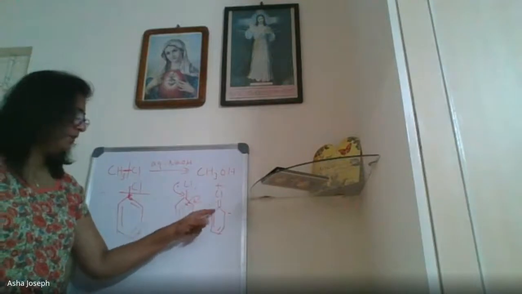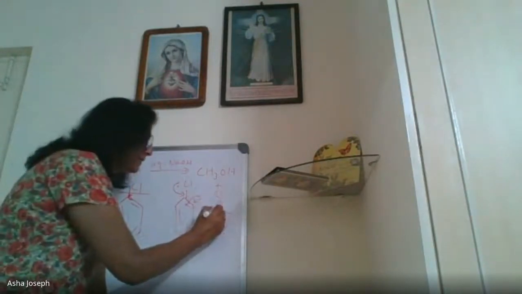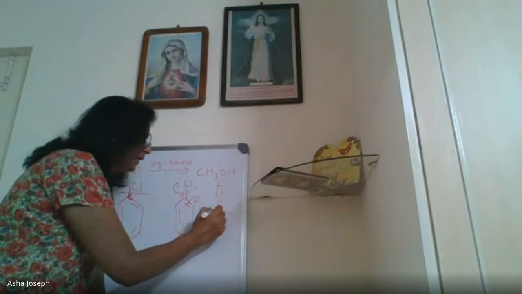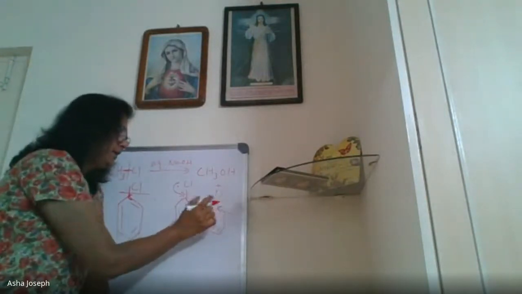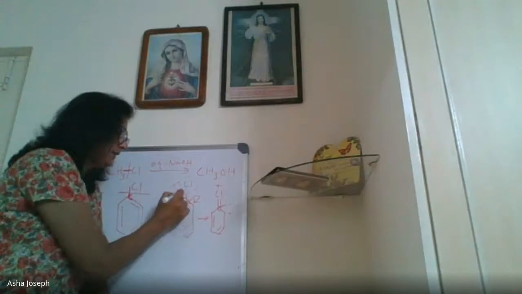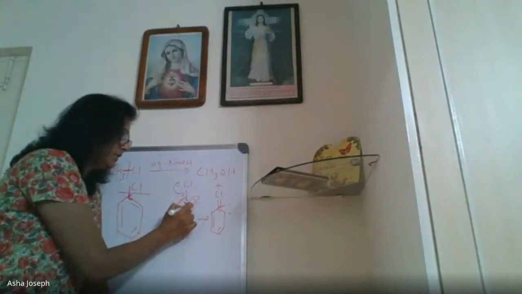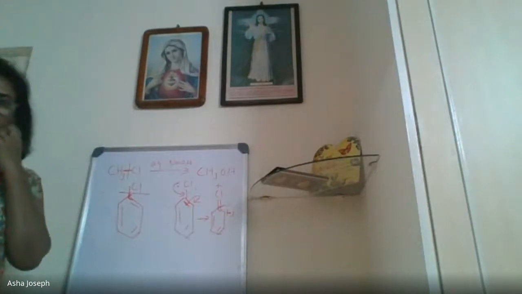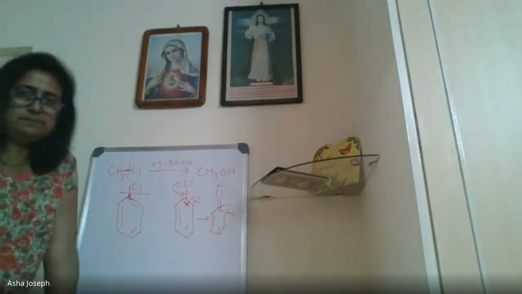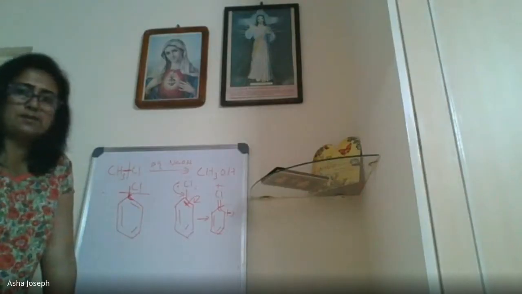And when the double bond comes, this carbon's valency becomes 5. 1, 2, 3, 4, and 1 H is also there, 5. Carbon cannot have valency 5, so if a double bond is formed, this bond has to shift. It will shift and come to this, right? Then you know how to draw the resonance structures.